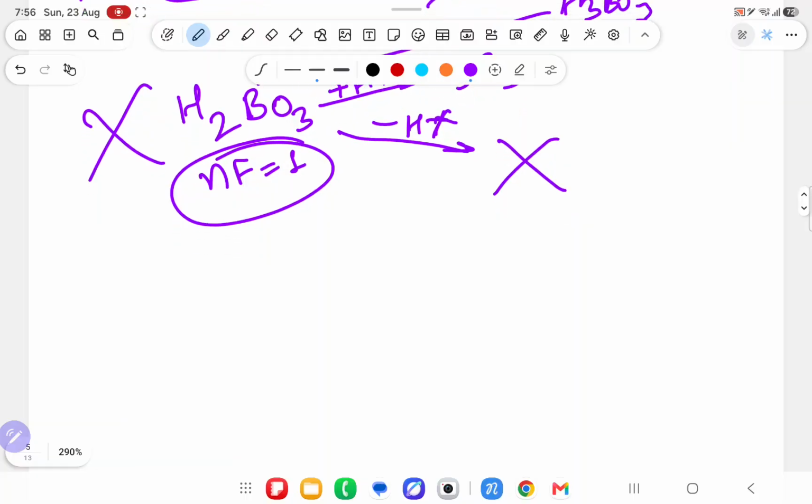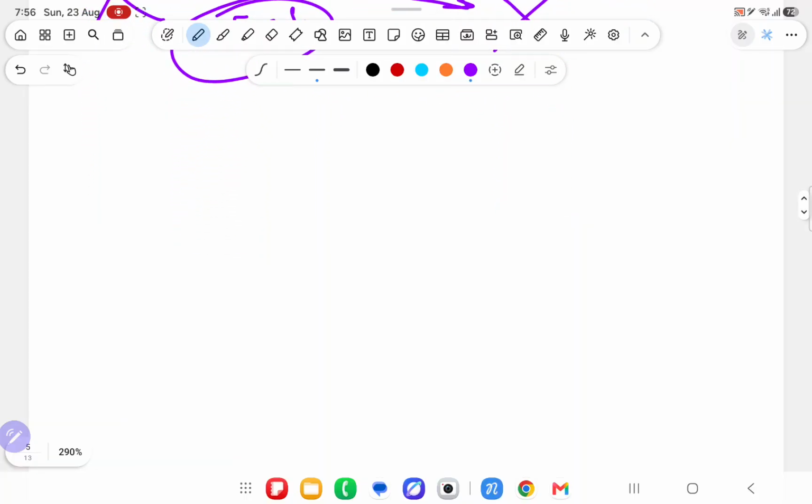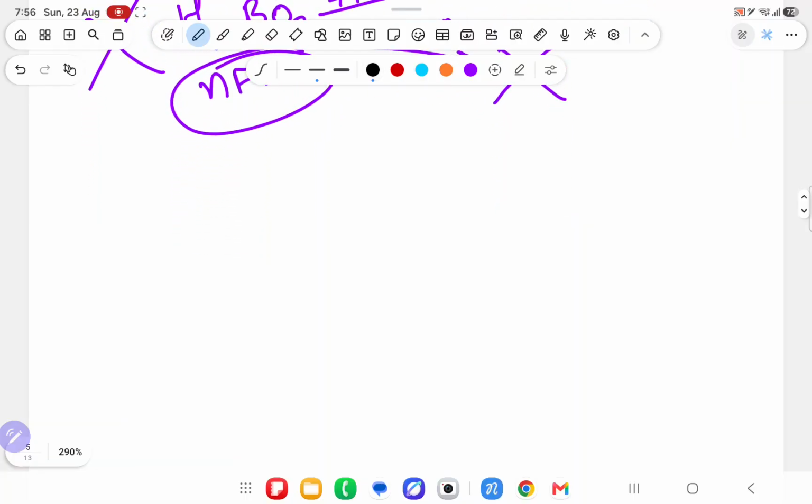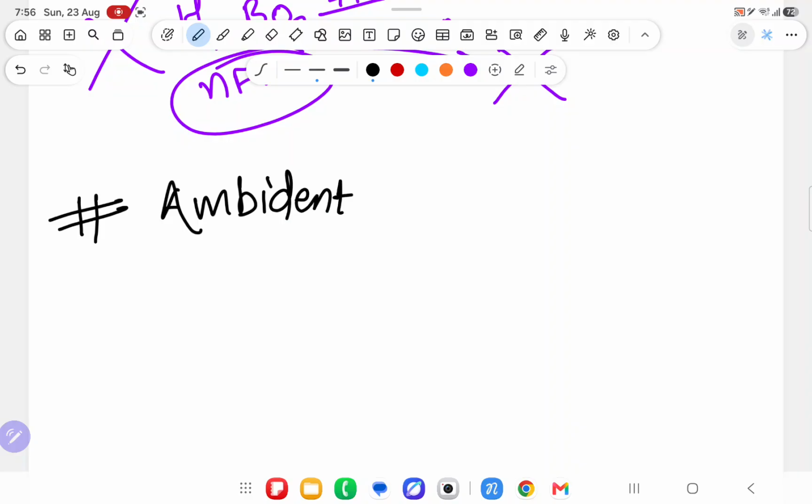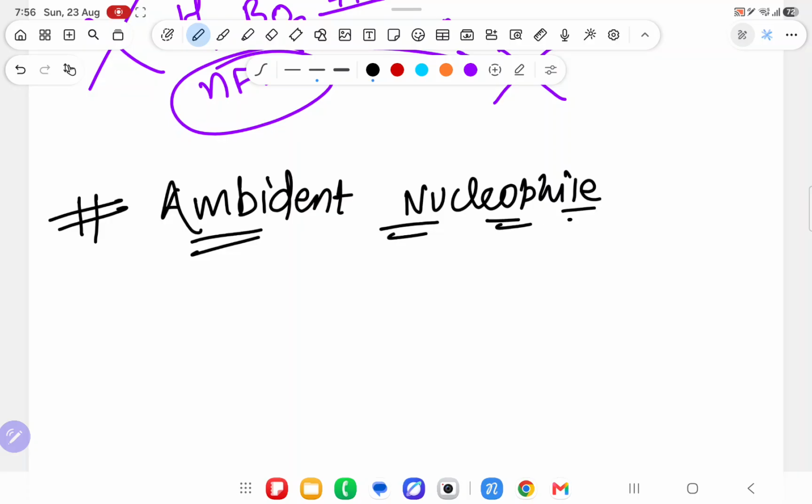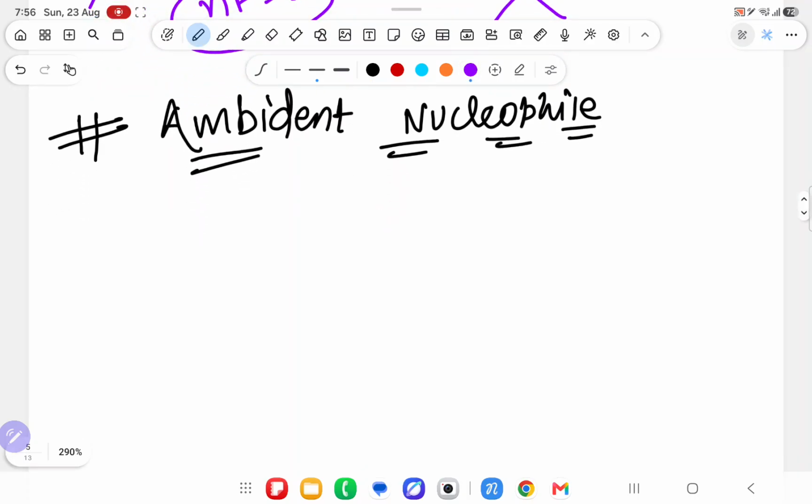I can't repeat it, otherwise maybe you will get confused. So this is all about amphiprotic species. The last part of the topic is known as ambident nucleophile.